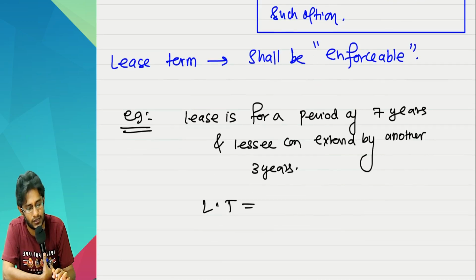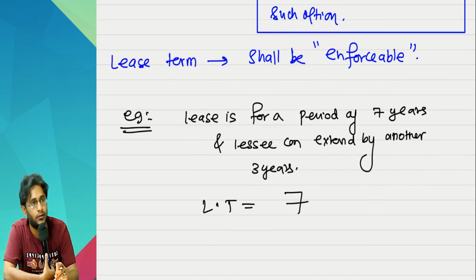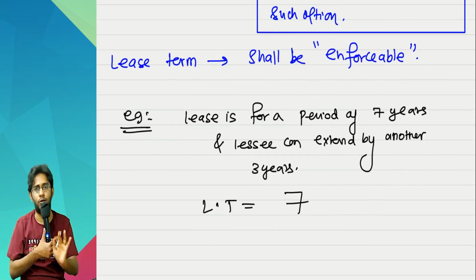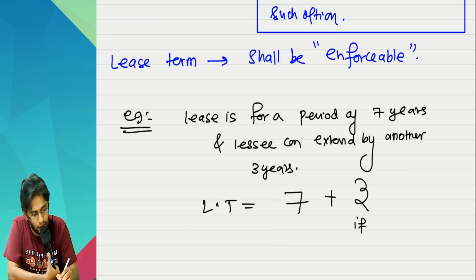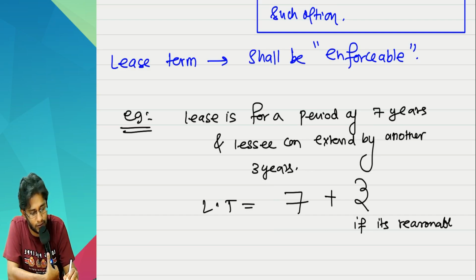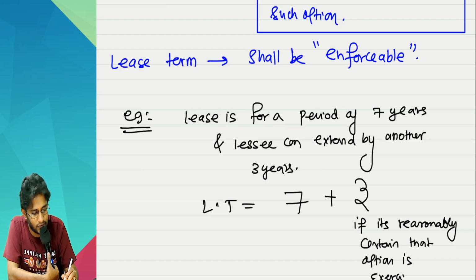Sir, what is the non-cancelable period in this? Is it definitely lease term? There is no doubt. The extra 3 years you will add if it is reasonably certain that option to extend is exercised.